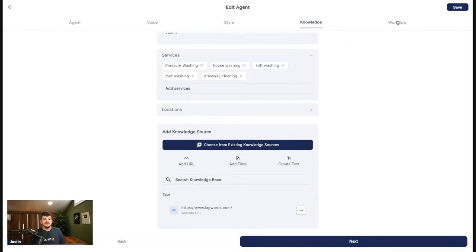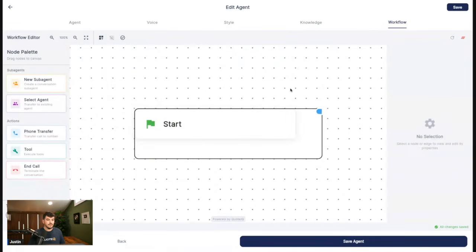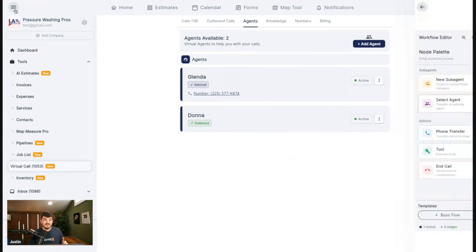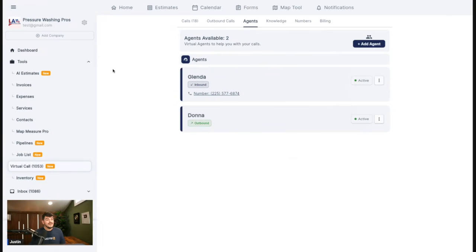And then another thing that we're working on is workflow. This is not quite ready yet, but when it is ready, I will show you guys. So with that being said, I'm super excited about this new feature. I'm going to play the voicemail that this left right now so you guys can see exactly what happens when you set it up, put together a call list, and it starts calling all of your customers with this Christmas special.